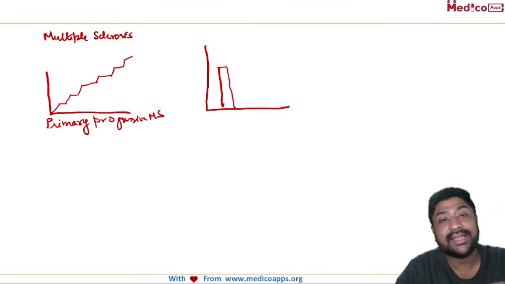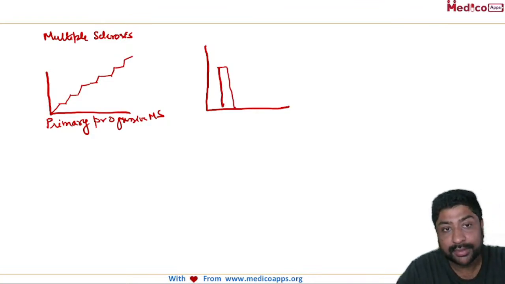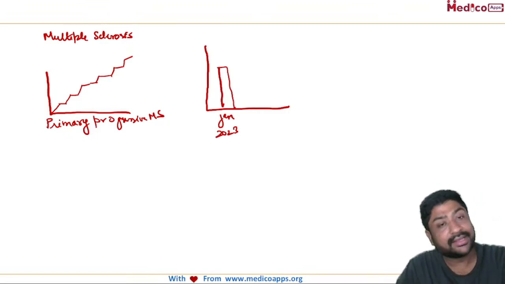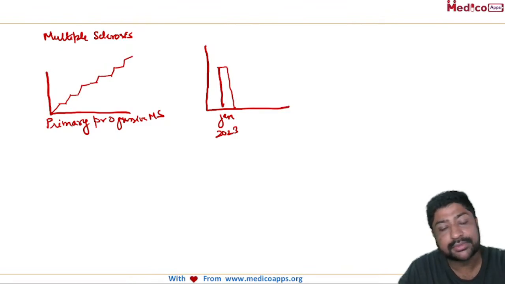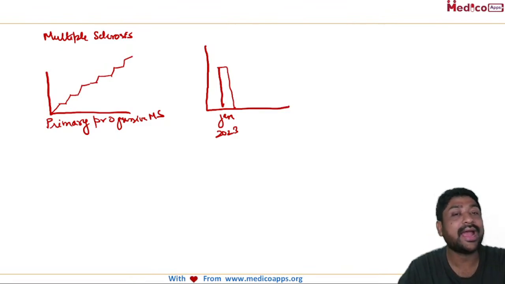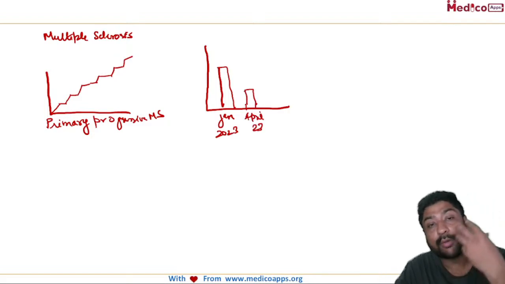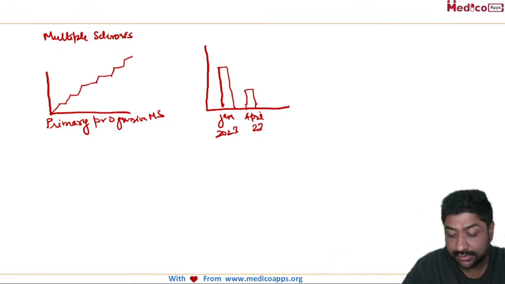Another presentation could be that the patient had one symptom. Let's say some sensory symptoms developed in January 2023. At the end of January 2023, the symptoms completely disappeared, and in February and March there were no symptoms. Suddenly, in April, he had optic neuritis, and then at the end of April he was fine.